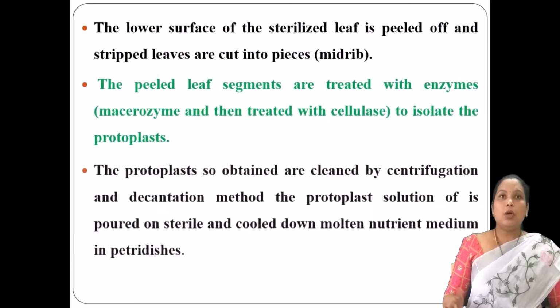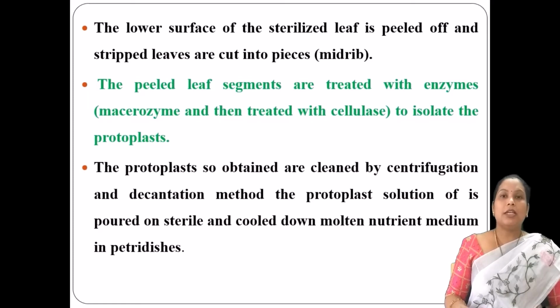You then need to peel off the lower surface of the sterilized leaf, and the leaf should be stripped and cut into small pieces.